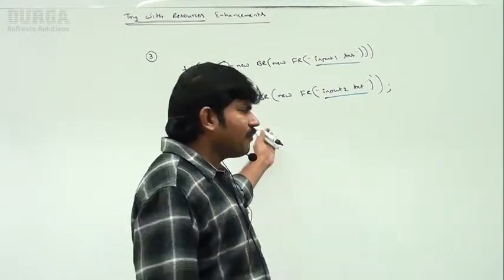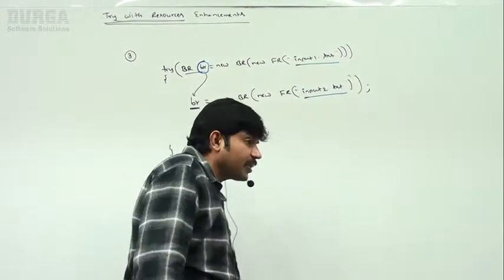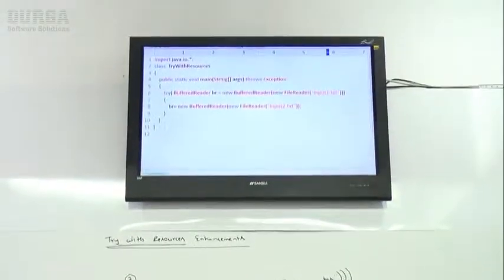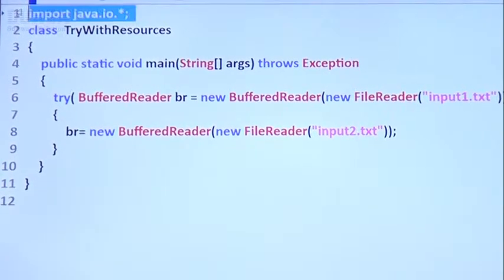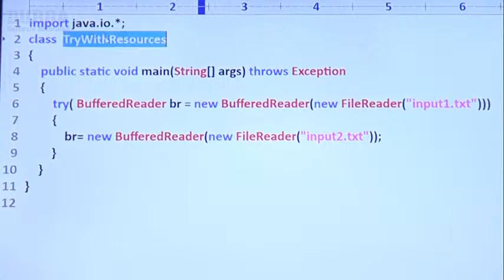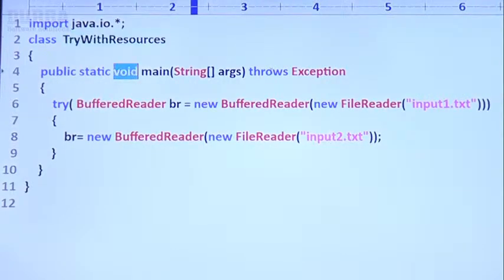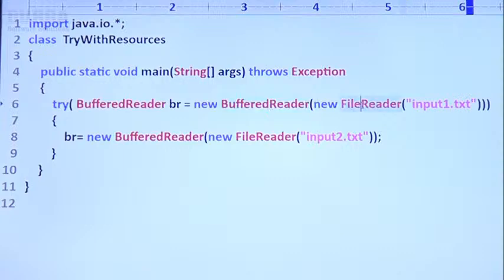Let me compile this code. Am I going to get any compile error or not? I will show, observe a bit carefully. I'm taking a small example: import java.io.*, and a class named TryWithResources. Public static void main throws Exception. BufferedReader BR is equal to new BufferedReader of new FileReader of input1.txt.